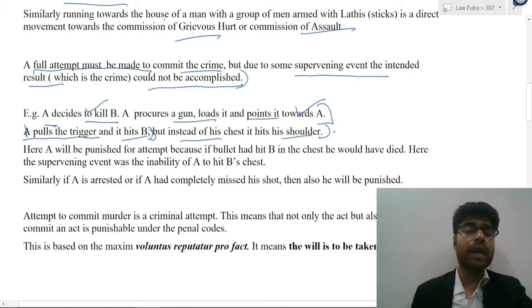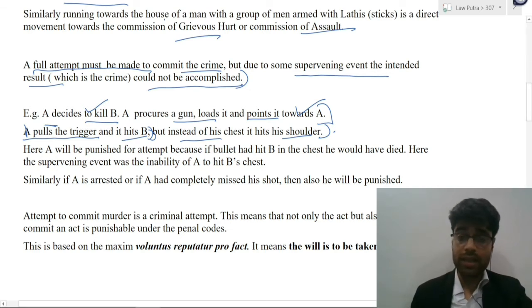Now what does full attempt mean? See, full attempt means that if an act has been done and that particular act is not thwarted or interfered with in any way, it would result in the commission of a crime. So in this example, if the bullet had hit B in the chest, he would have died. So that means this is a full attempt. However, a supervening event took place, which is that instead of hitting the chest, it hit his shoulder.